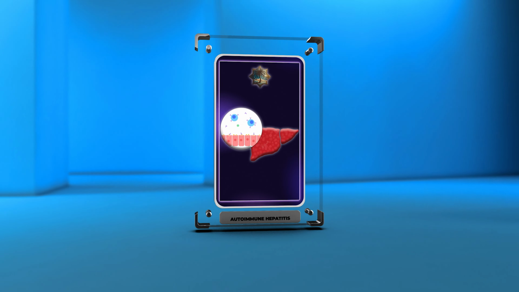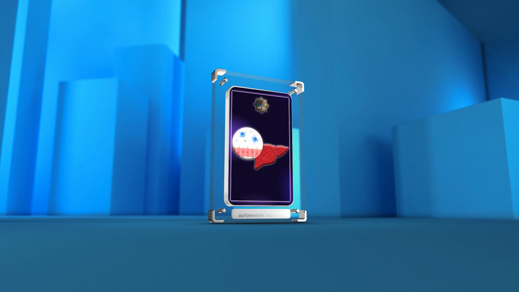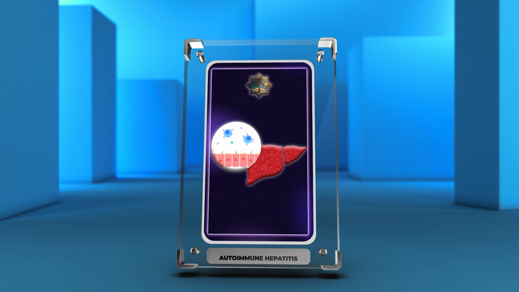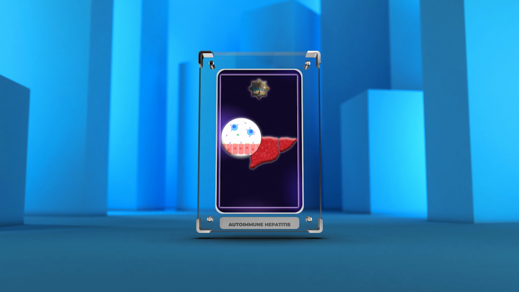Welcome, medical students, to today's lecture on autoimmune hepatitis. We will explore its pathogenesis, diagnosis, treatment, and prognosis, including genetic factors, immune cells, serological markers, pharmacotherapy, and more. Let's expand our knowledge in this fascinating field together.